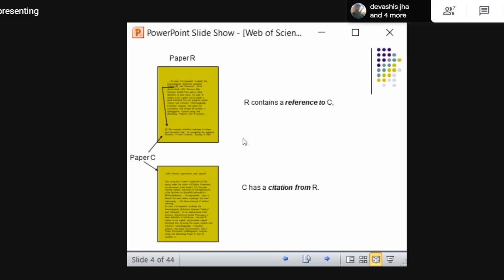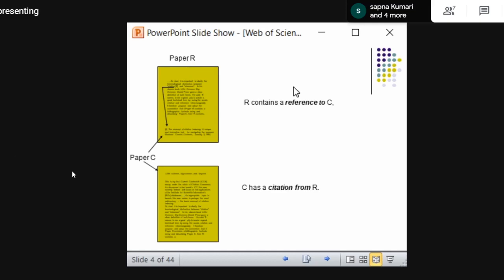See, this is a pictorial example of what is a reference and what is a citation. See, this first one is paper R. That is my paper, and paper C is Abhilash's paper. This is an example. Okay. In paper R, this is the in-text citation and this is the reference. So this reference is the paper title and bibliographical detail of paper C actually. Okay. So R contains a reference to C.